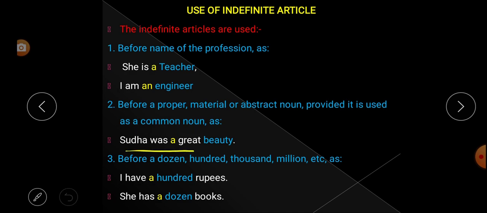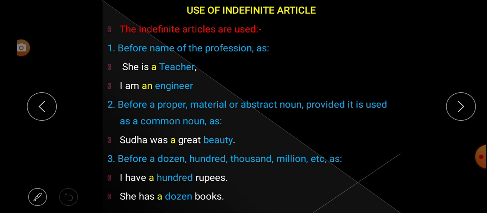Look here: Sudha was a great beauty. Beauty is an abstract noun, but here it is used as a common noun. That's why we have used article a.